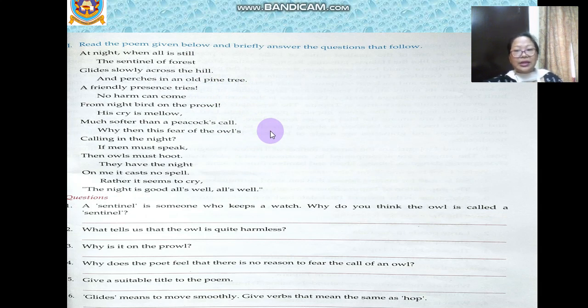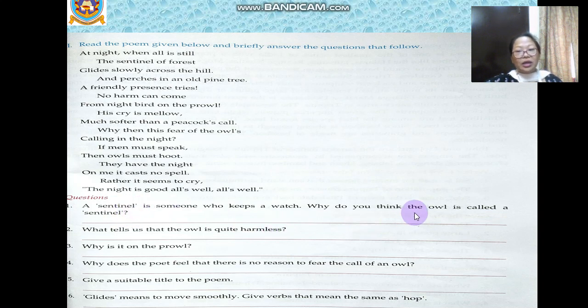Okay, so let us do the question answers here. A sentinel is someone who keeps a watch. Why do you think the owl is called a sentinel? The meaning of a sentinel is somebody who keeps a guard or watch at night, like a guard, right?